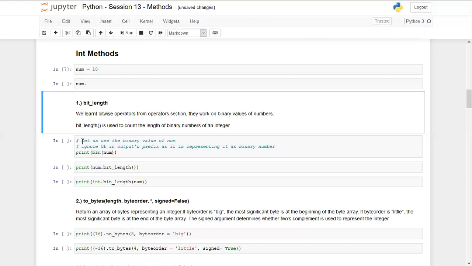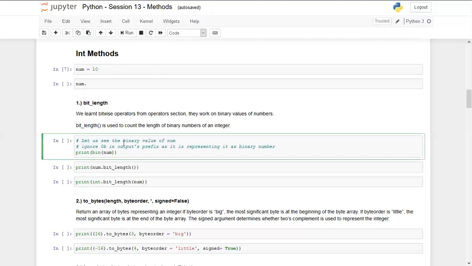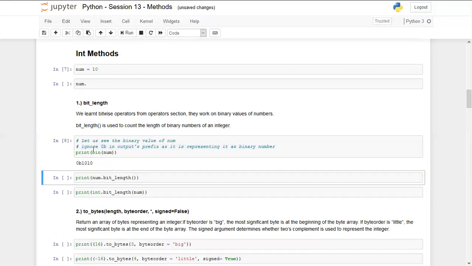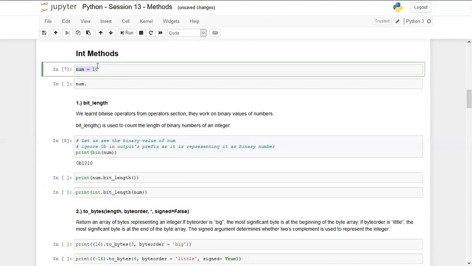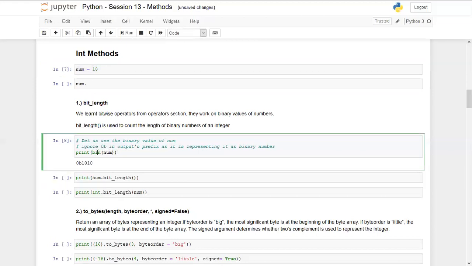Let's see what I'm talking about. Let us see the binary value of num. Ignore 0b in the output prefix, as it is representing it as a binary number. If I am converting this integer num into binary, you can see I have used the bin function to convert a number, basically an integer, into binary form.